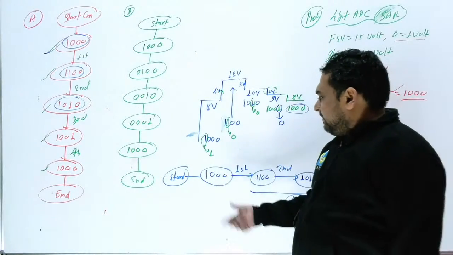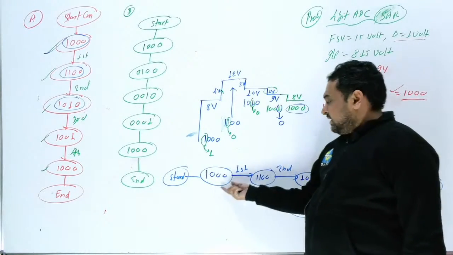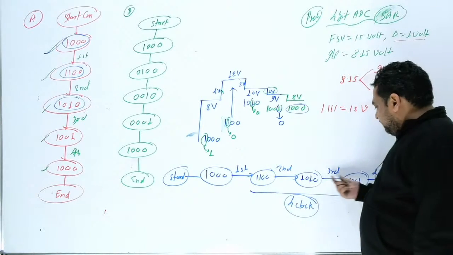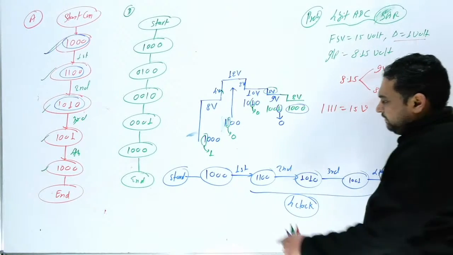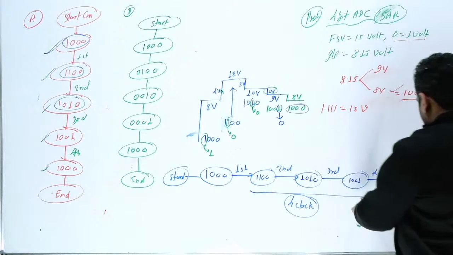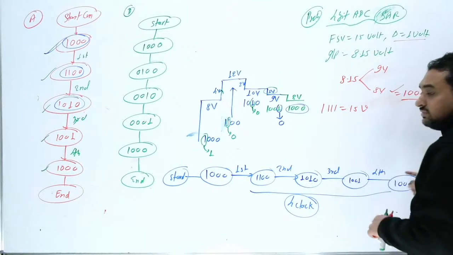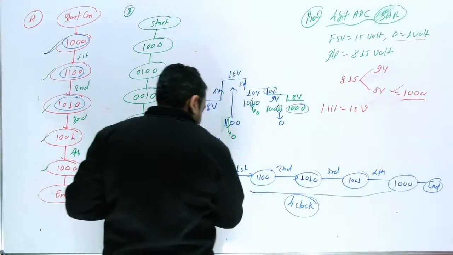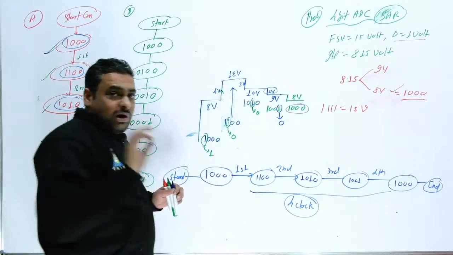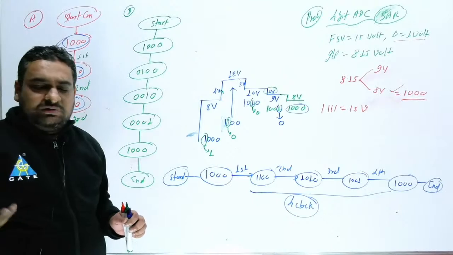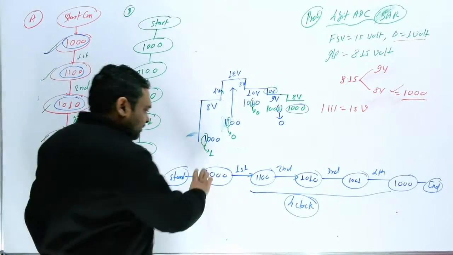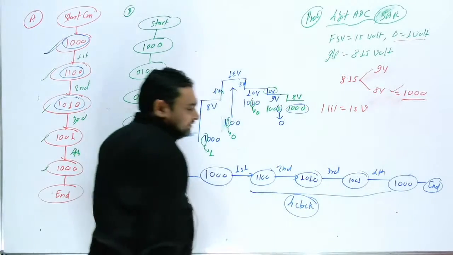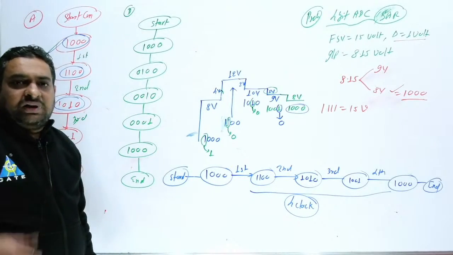Okay, sometimes somebody can write after first clock this will get, after second clock, after third, after fourth. You can also write after first, second, third, fourth, and this will be automatically changed to this one by using the circuit. But always, for n number of bits, n clocks will be required. But how will you get these states? This is very important.